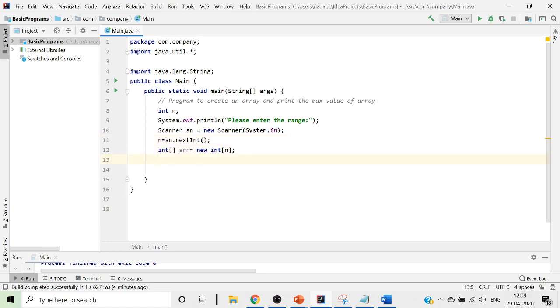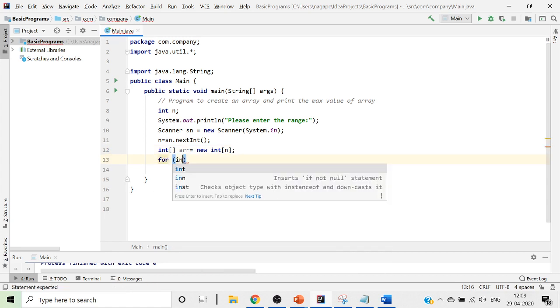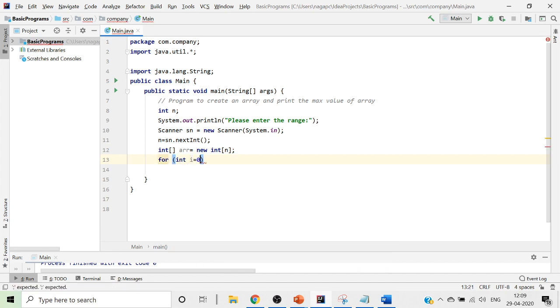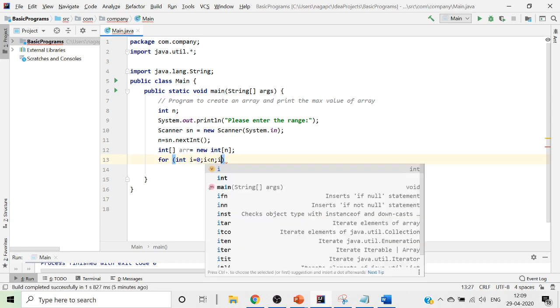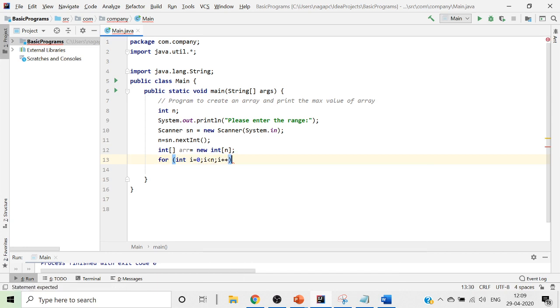So उसको read करने के लिए हम लोग जाते हैं for int i equals 0, और हम लोग करते हैं i less than n, और करते हैं i plus plus. और यहाँ पे जैसा मैं पहले j minus 1 लिख रहा था, I can also write it as i less than or equal to n minus 1.